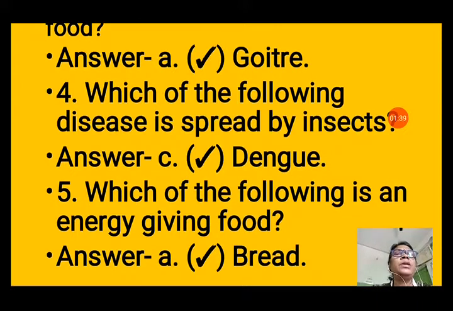Question number 5. Which of the following is an energy giving food? So we know carbohydrates are energy giving food. So options are bread, pulses, fish, water. Bread contains carbohydrate, that's why bread is energy giving food. So we will take the option A, bread.